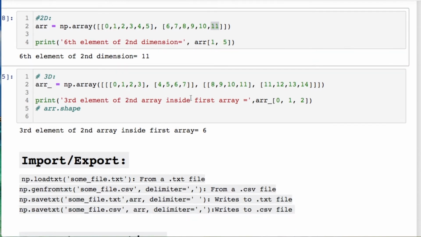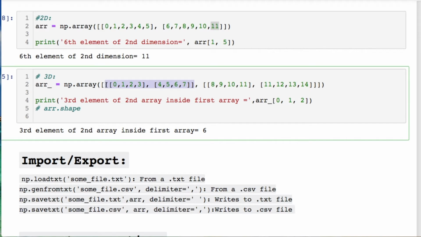Doing the 3D one gets a little tricky, so you have to figure out where you're going. We're first going to go into this, pay attention to the notation. So we're first going into this one, then we're going to go here, which is this part, and then we want the second one, which is out of there, which is this one. Remember, these are all by indexes.